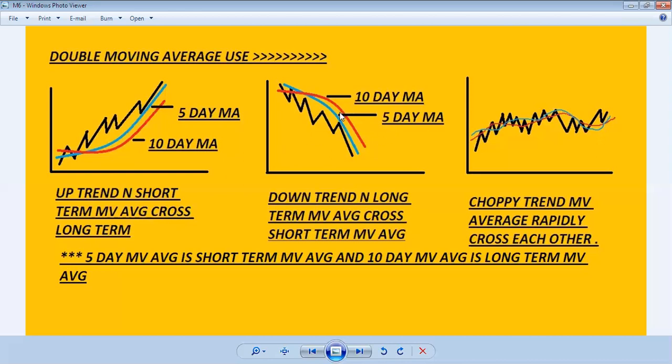How we identify the trend, whether it will be a choppy trend, downtrend or uptrend, and in which direction the moving average is going, then we can get the maximum return. Those things I will discuss in the later part of my video. That is why I am saying please stay with me till the end of the video.